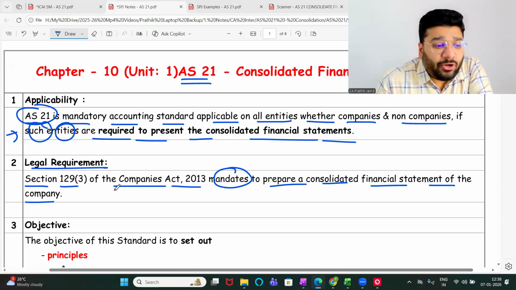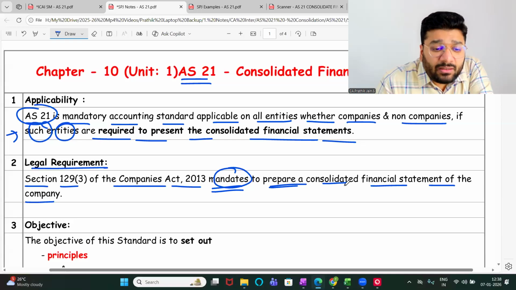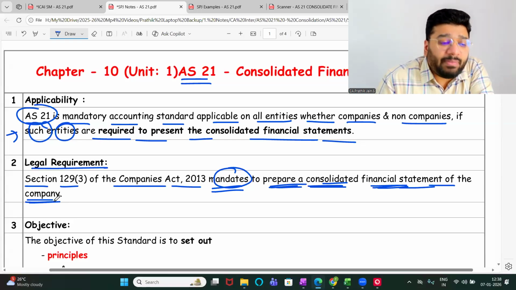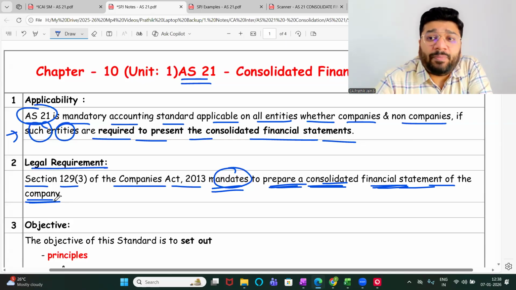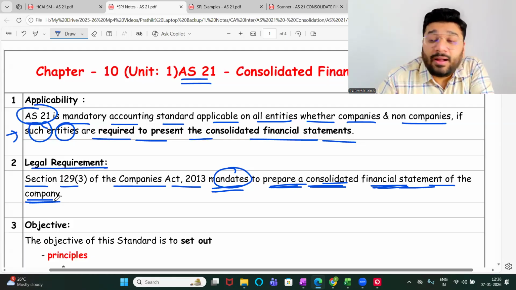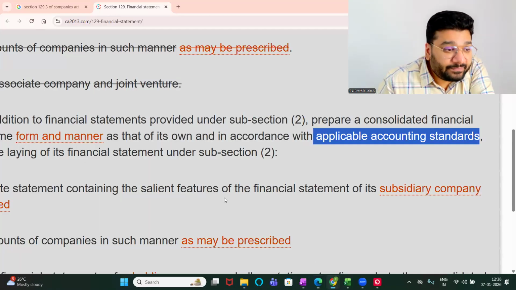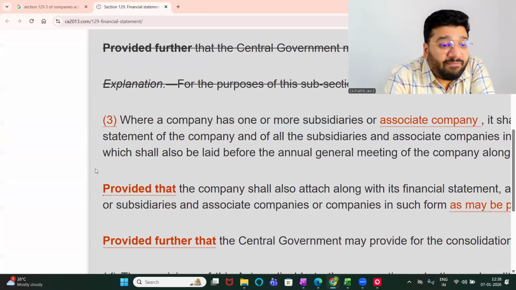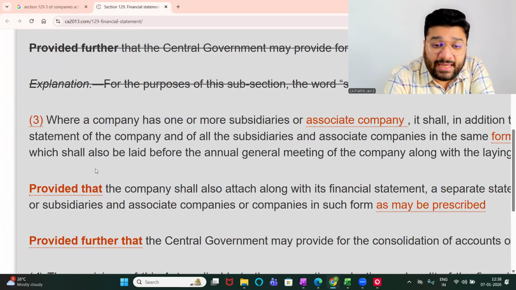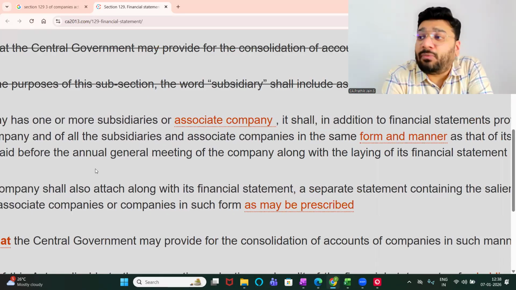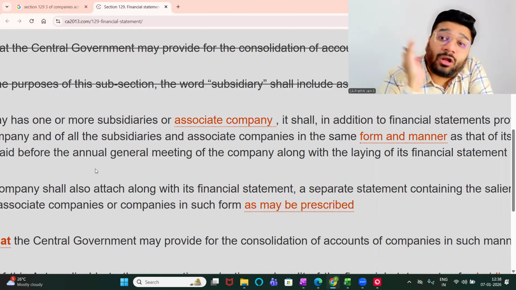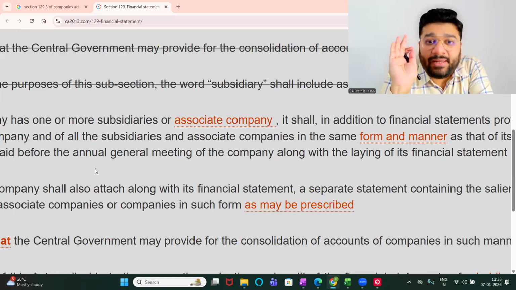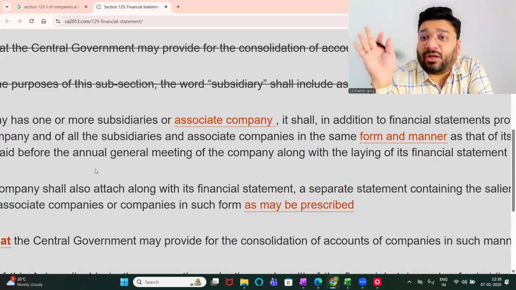Section 129 subsection 3 of the Companies Act 2013 mandates to prepare the consolidated financial statement of the company. Now coming back, section 129 subsection 3 compels to prepare CFS for whom? For companies. Look at the language. Where a company has one or more subsidiaries or associate, it shall, in addition to normal financial statement, prepare the consolidated financial statement. So which means so far, does any other law mandate you to prepare the CFS for the non-corporates? No. So for non-corporates, as of today, consolidation not required.